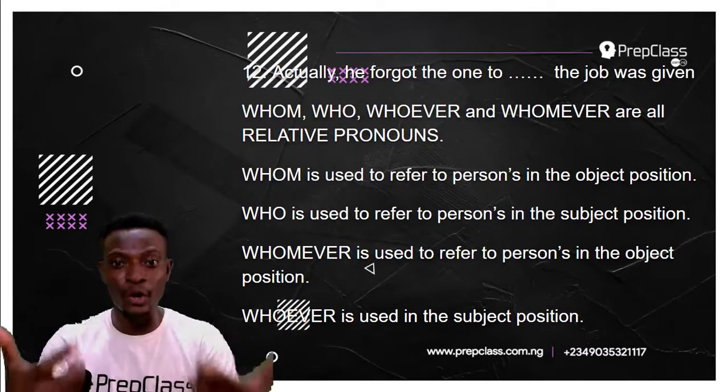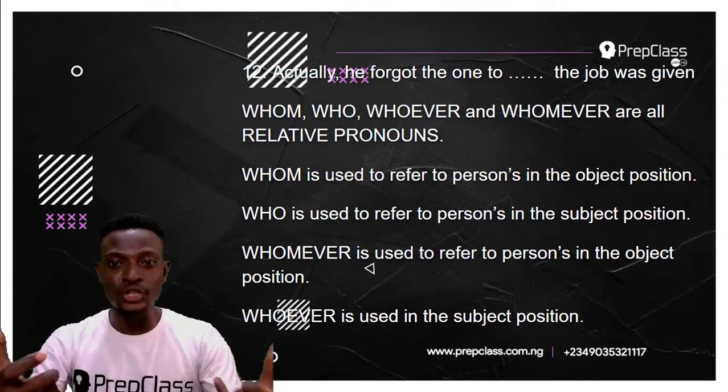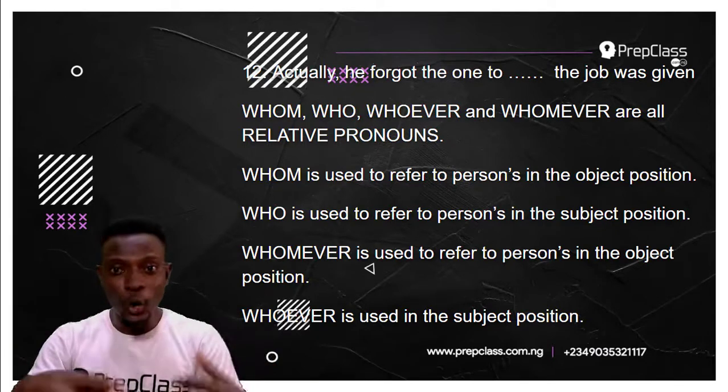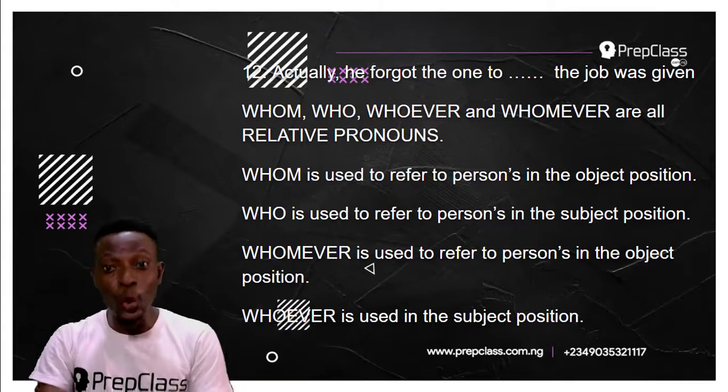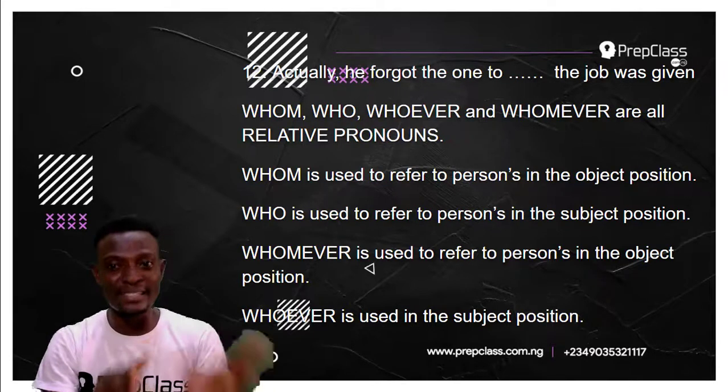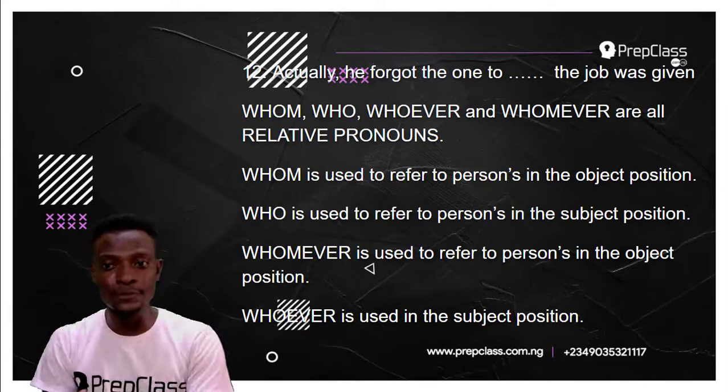She is free to employ. Employ is the action. Who is she free to employ? Whom. Whom is the object. Whom is used in the object position. Whom is used to refer to persons in the object position.